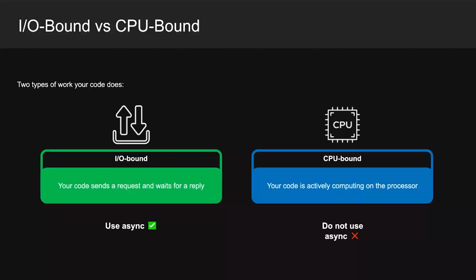Now here's the key question. When does async actually help? It comes down to the type of work your code is doing. Input-output bound work means your code sends a request and waits for something to come back. CPU bound work means your processor is busy running calculations. Async helps when your code is waiting. It does nothing useful when your processor is already busy. Let's look at both with examples.